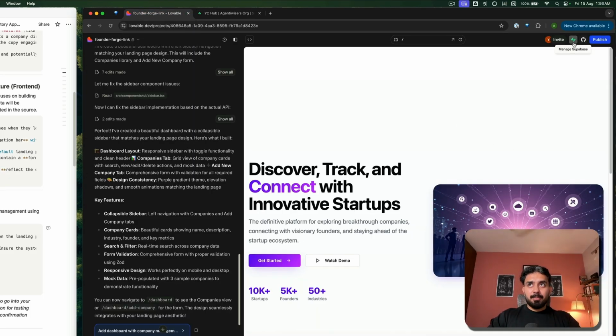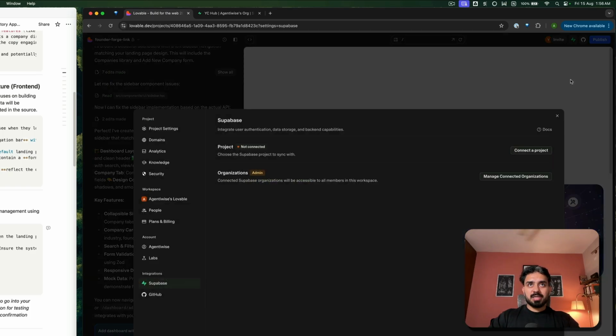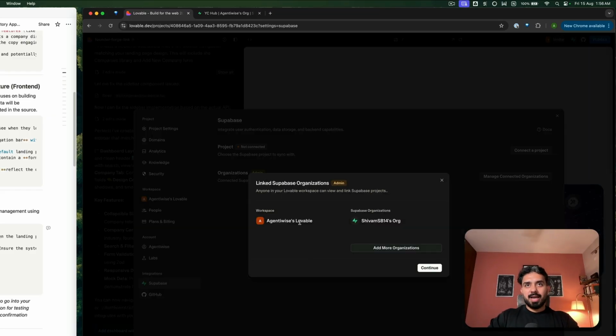If you see manage Supabase, click on this button on the top right, click on connect Supabase. All right. And from here, I'll connect. So manage connected organizations. I have one other organization which is currently connected. So I have this agent-wise Lovable. This is the workspace Supabase organization.